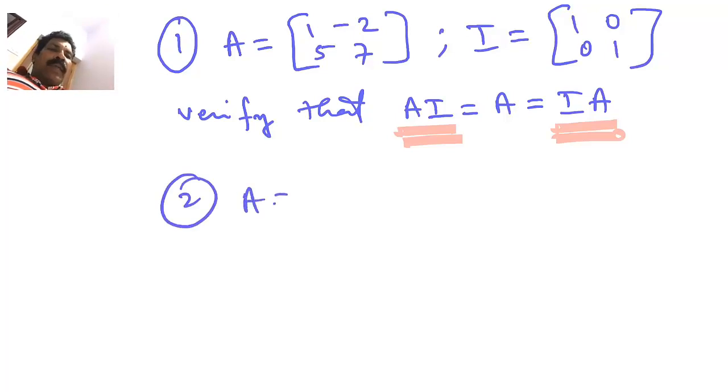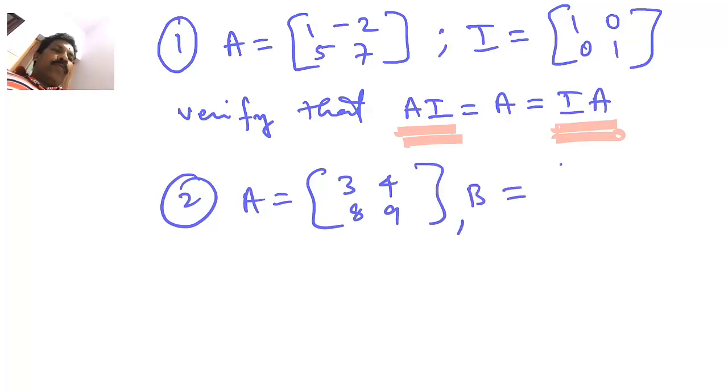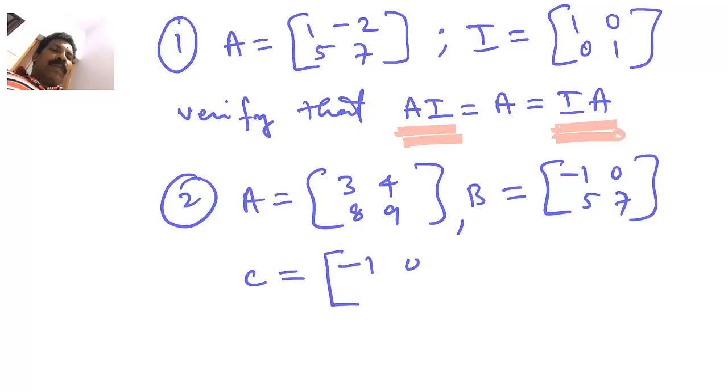Another question: take capital A is equal to 3, 4, 8, 9, and capital B is equal to negative 1, 0, 5, 7, and capital C is equal to say negative 1, 0, 8, 11.